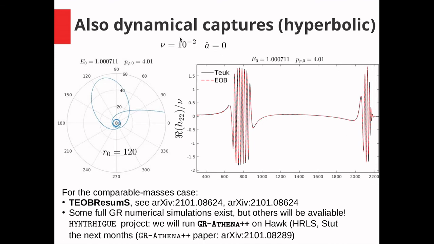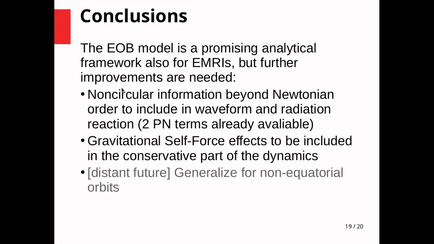Finally, I just want to mention that the model can be used also for dynamical captures, and here there is an example. So to conclude, the OMB model is a promising analytical framework that we can use to describe eccentric binaries, but we need to further improve the model.